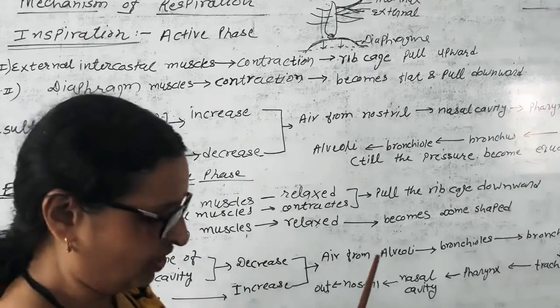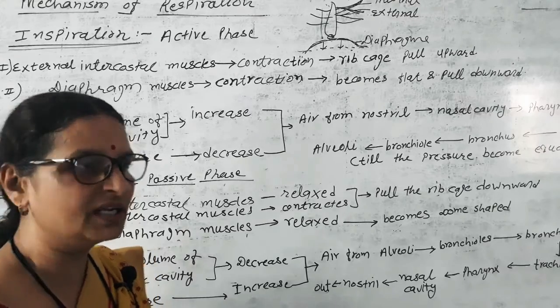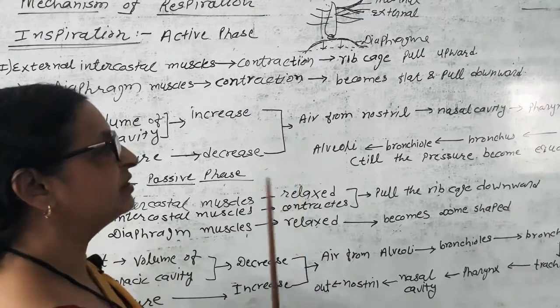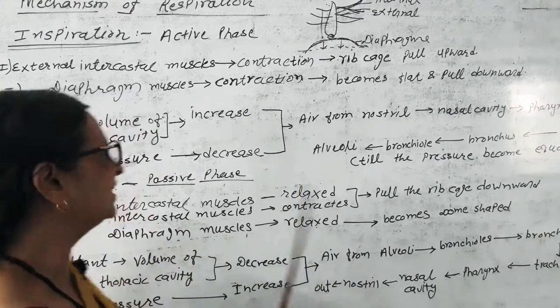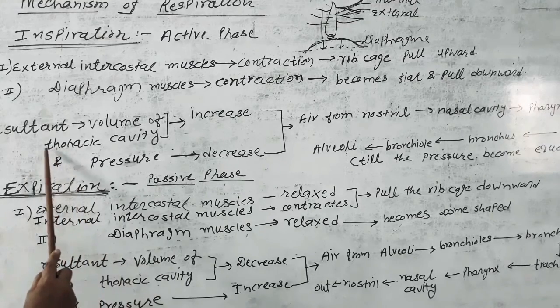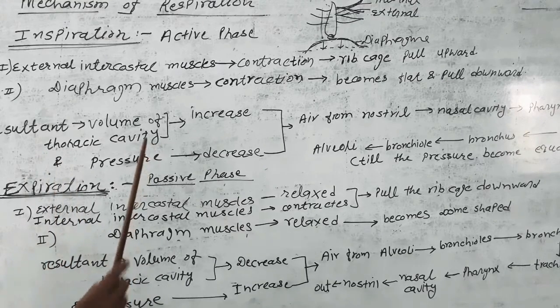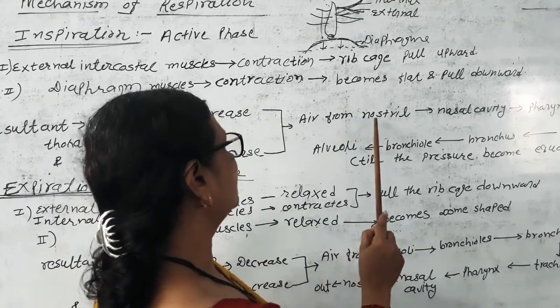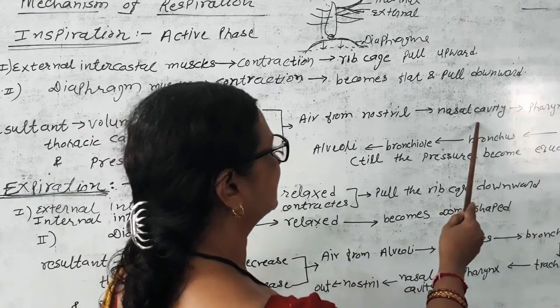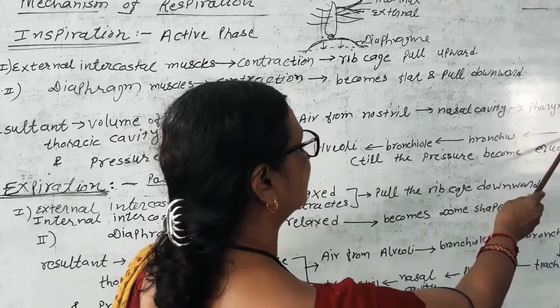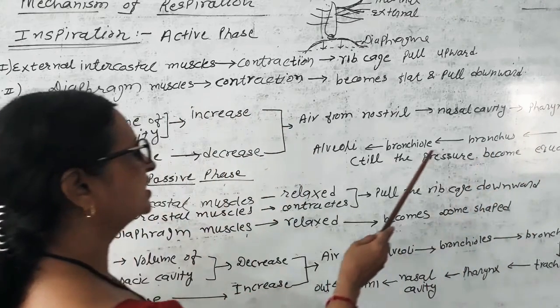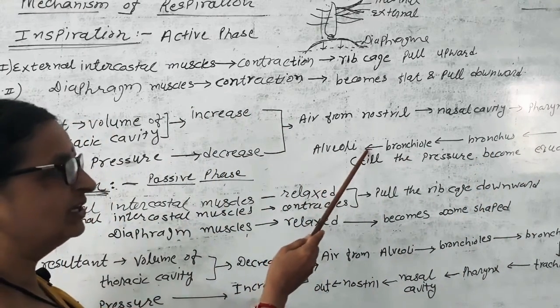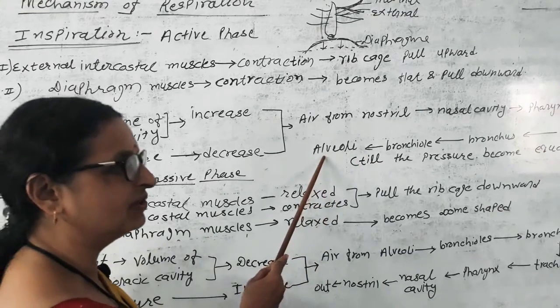Resultant, what happened with the external environment? External environment pressure becomes higher than the pressure of the thoracic cavity. Resultant, air from the environment enters into the nostril, through nasal cavity, pharynx, then trachea, bronchus, bronchiole, through alveolar duct into alveoli.